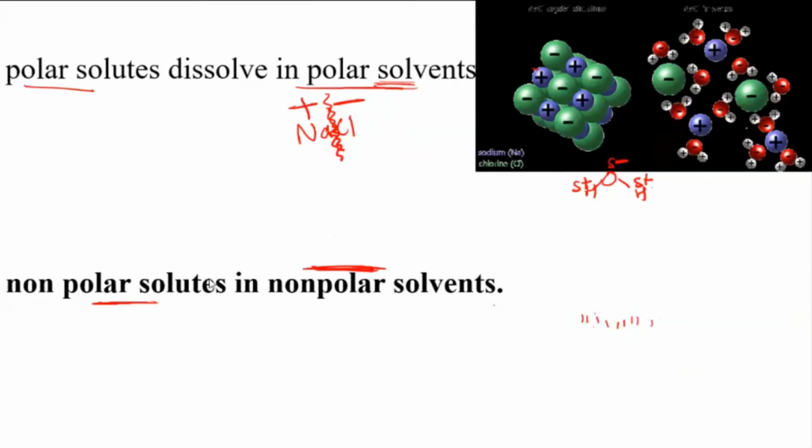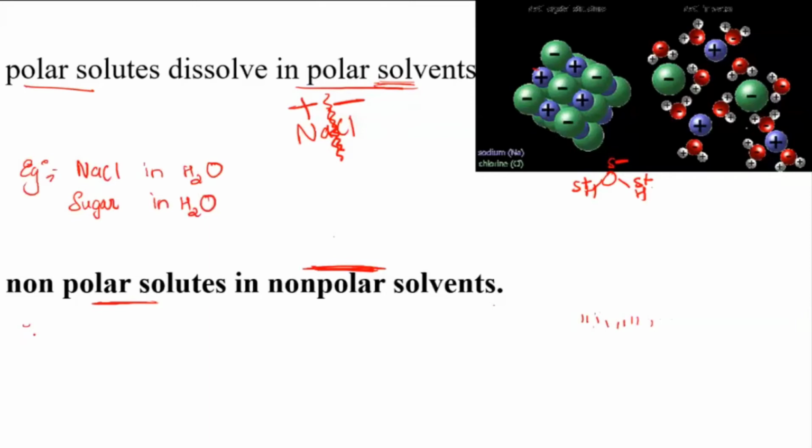If you want an example, I will give you the example also. For polar solute getting dissolved in polar solvent, you can take the example of sodium chloride in water, and even sugar gets dissolved in water. Remember, sugar is also polar in nature. Sugar in water.